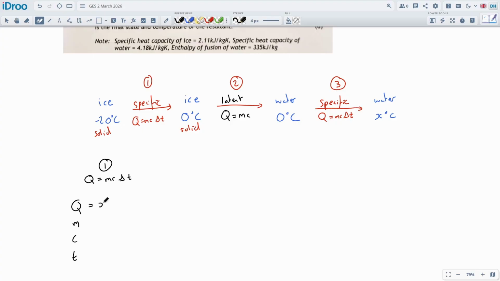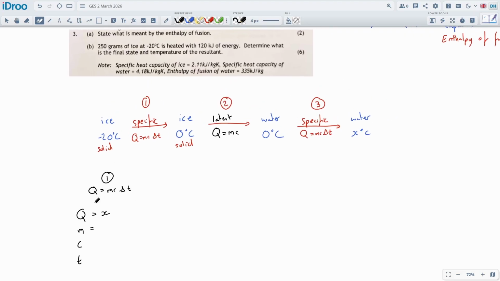Okay, we want to know how much energy it's going to take to do this. I know I've got an X over here, I've got another X over here. I'm kind of trying to work out, it's different X's unfortunately. We're trying to work out how much energy is required for this first stage. If we know how much ice we've got, and we do, the mass will always stay the same. We've got 250 grams, so it stays as 0.25 kilograms. The heat capacity of that ice is given here as 2110 joules per kilogram Kelvin.